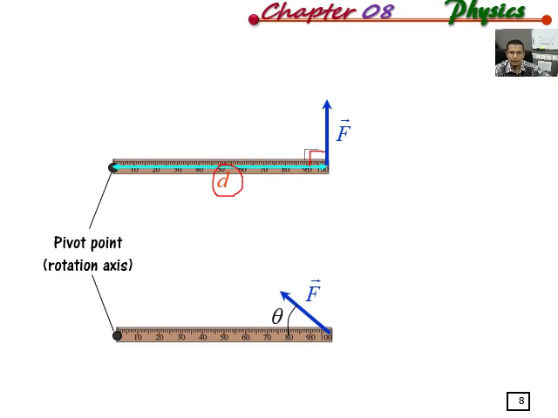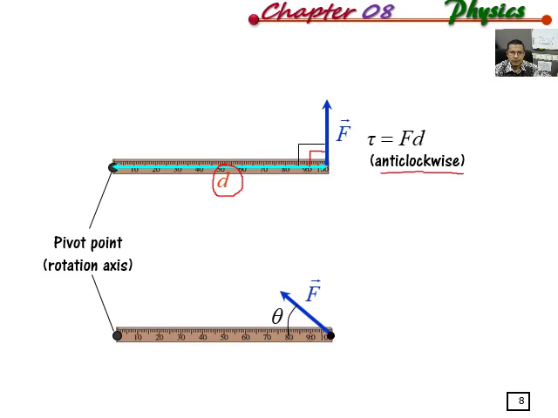The lowercase, okay. This is the formula that we apply, tau equals Fd, to find the magnitude. If you keep the pivot point here, the rotation axis, the tendency of this ruler to rotate will be anti-clockwise based on the application of the force, upward here. Anti-clockwise is positive, so the torque for this case is positive.